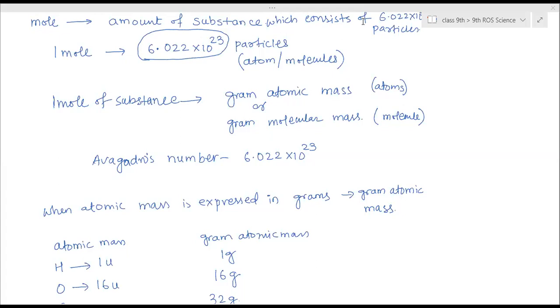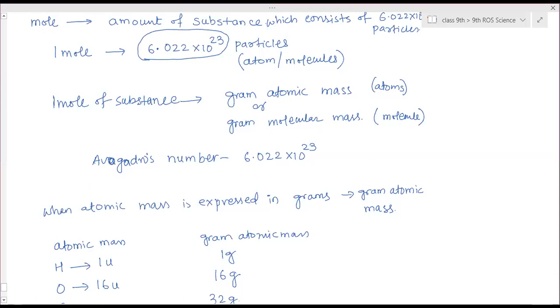I have given it in the earlier table, no? Ma'am, CO2 is 28 u, right? CO2 is 44. Avogadro: AVO, GADRO.